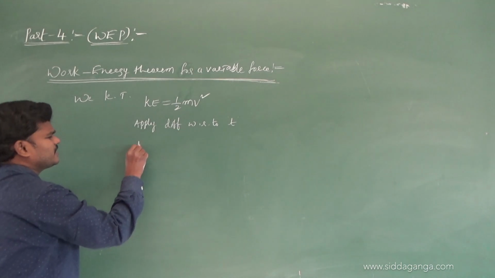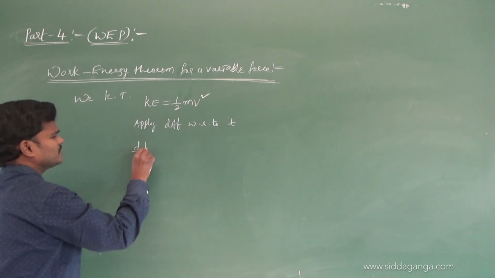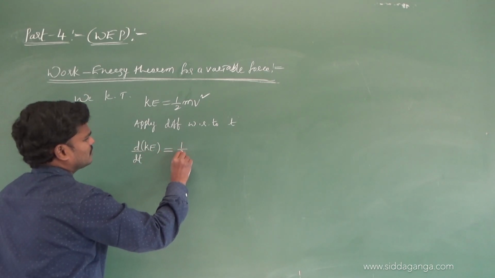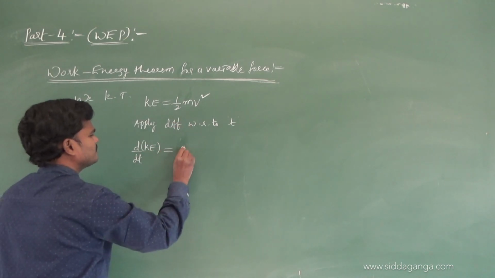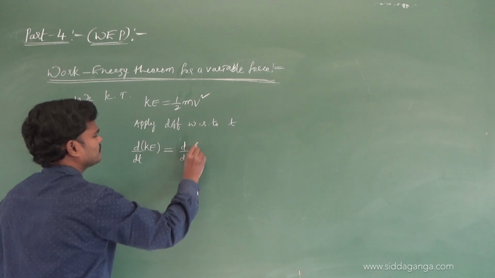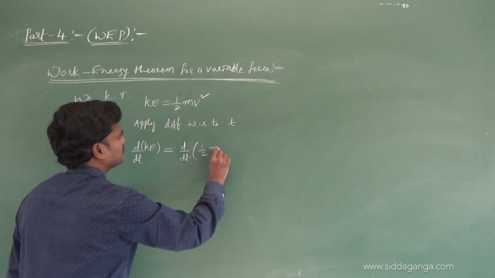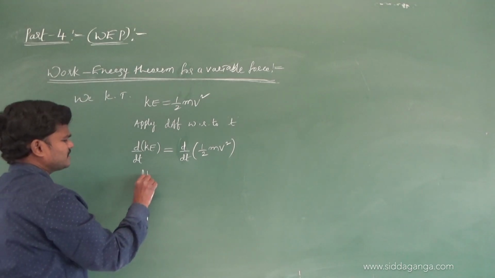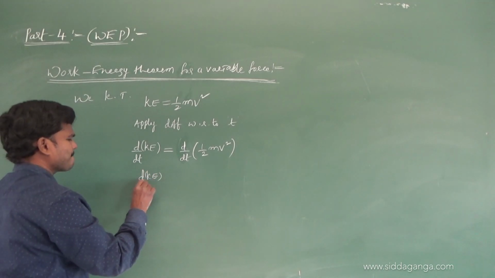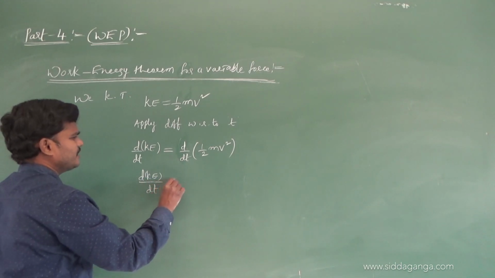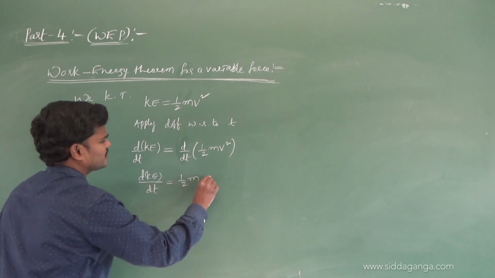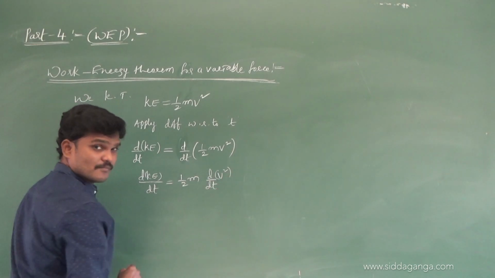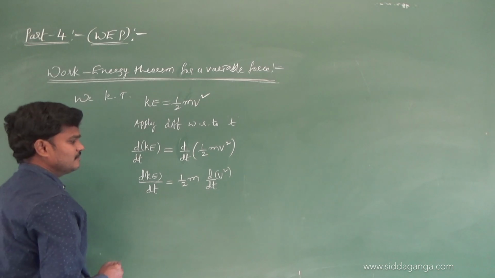So this can be written as d by dt of kinetic energy, which is equivalent to d by dt of half mv square. This can be written as dKE by dt equals half m, you write outside, d by dt of v square.